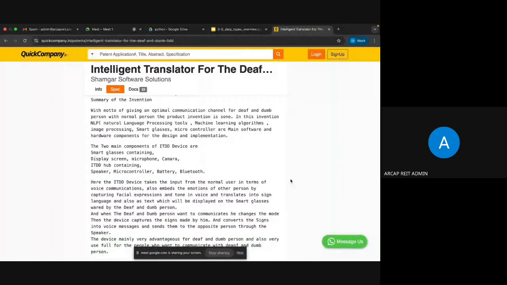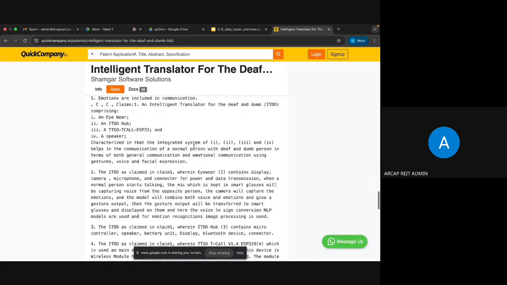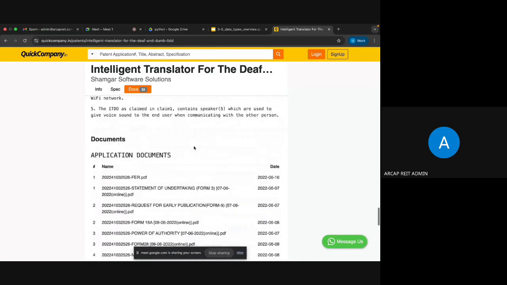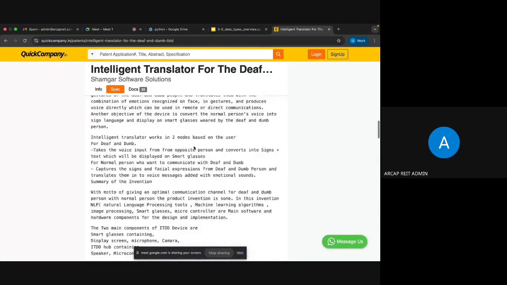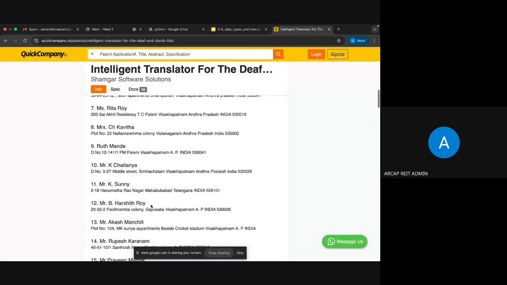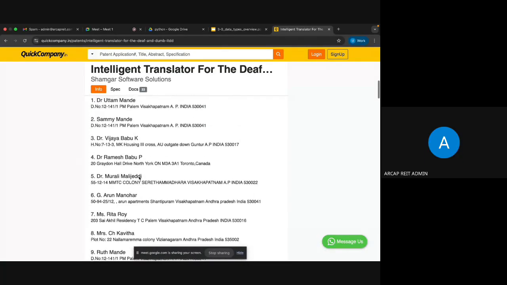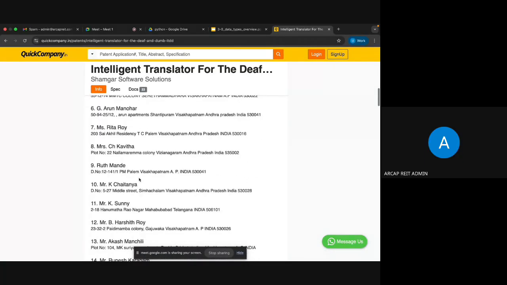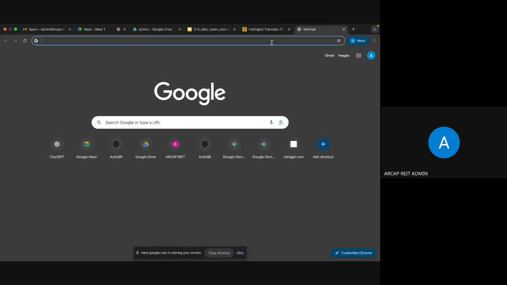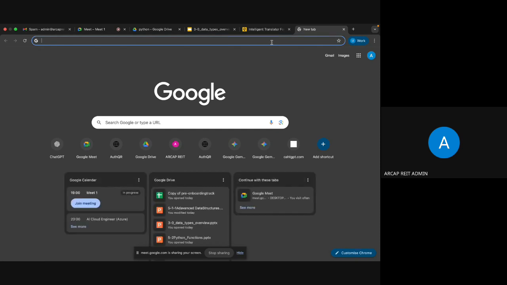Mostly the candidate Chaitanya, he got a very good job. He used to work with our company as an intern and was associated with our company.